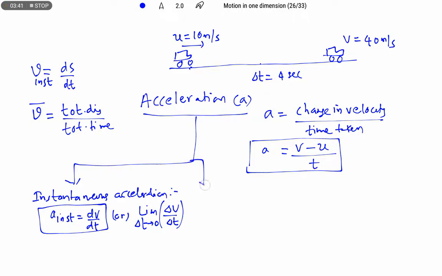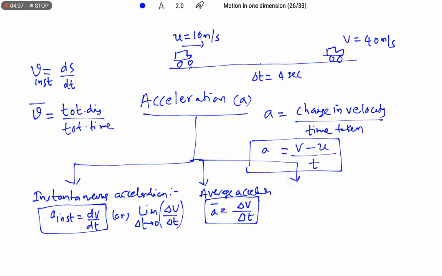Next, average acceleration. Average acceleration is the ratio of the total change in velocity, delta v, to delta t. The net change in velocity by total time taken is known as average acceleration.